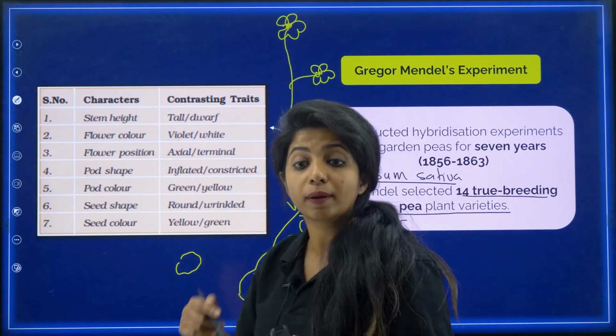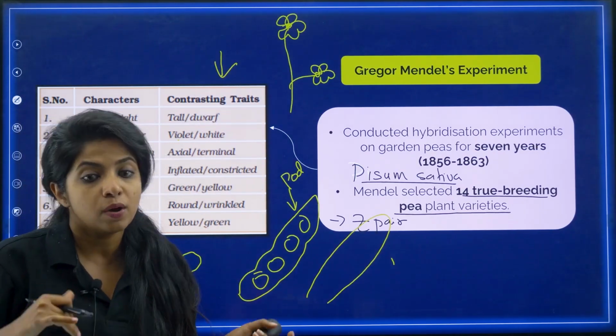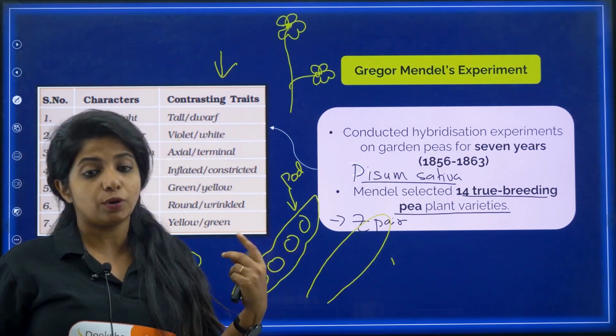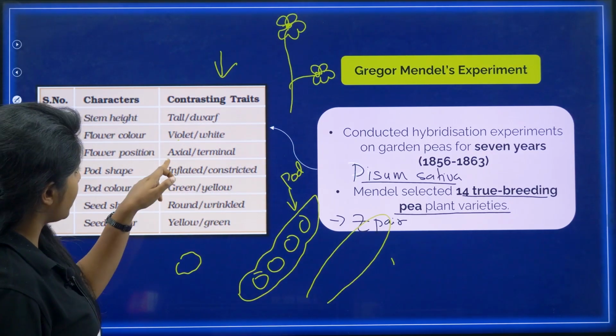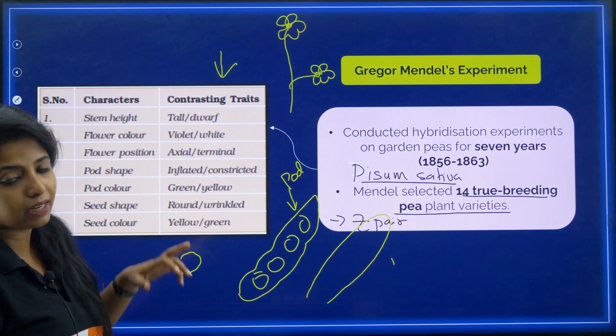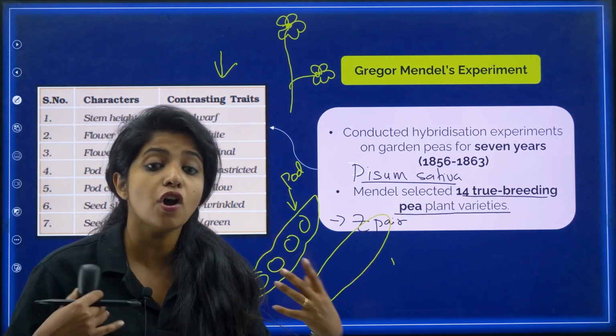Now the next question that will be coming from this particular thing itself is that, what is the dominant one, what is the recessive one? So they won't give you a direct question what is dominant, what is recessive. They will give you a set of characters that is probably tall and then axial, inflated, green and then violet, and they will ask you which among them is not a dominant trait.